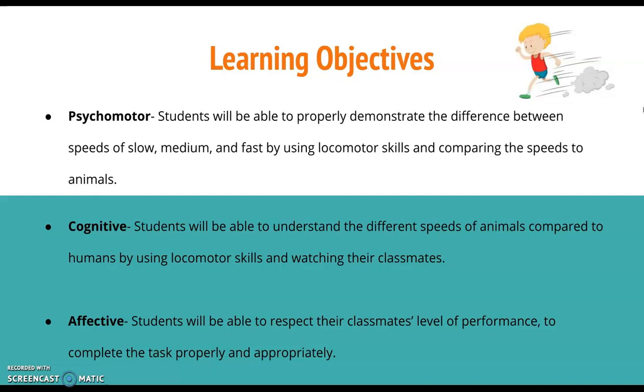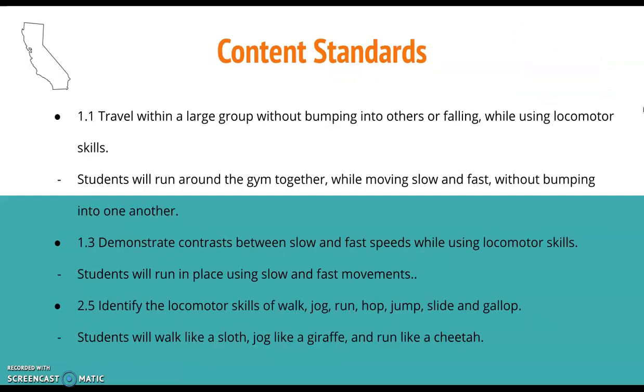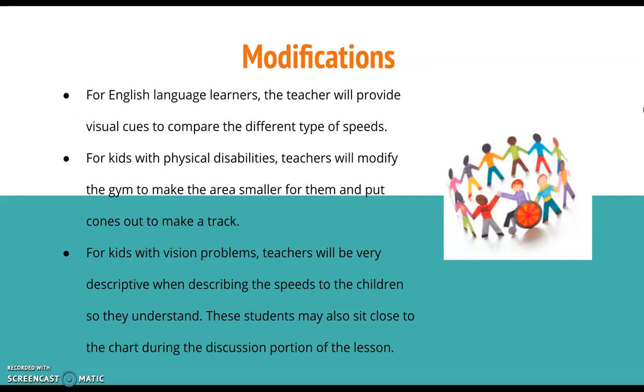For content standards, we have the first one, travel within a large group without bumping into each other. Since they are running in the gym, we do not want them bumping into each other and falling. The second one is to demonstrate contrast between slow and fast speeds. Since they are running in place, we want them to compare the fast speed with the slow movements. And the third one is to identify the locomotor skills of walk, jog, and run. The students will walk like a sloth, jog like a giraffe, and run like a cheetah.